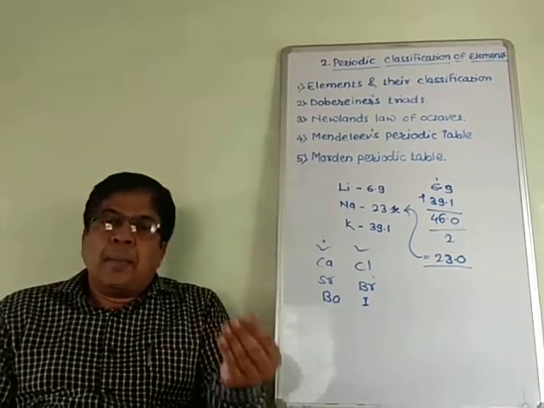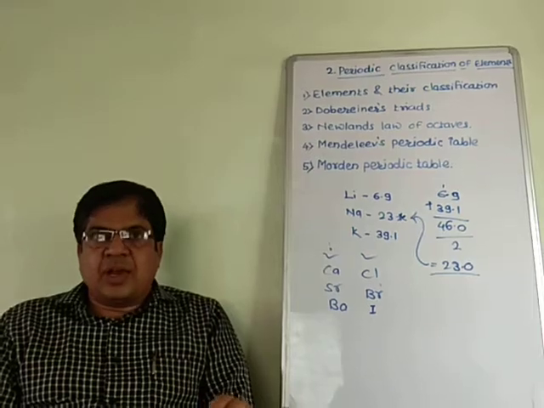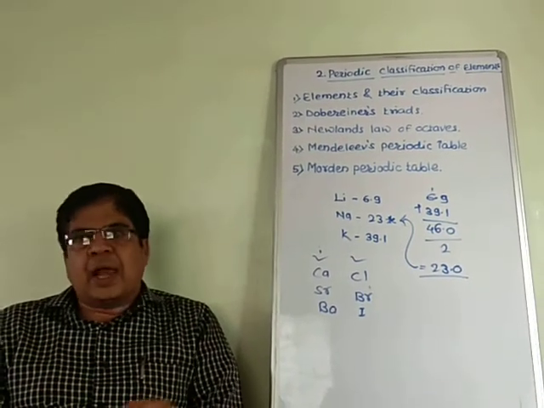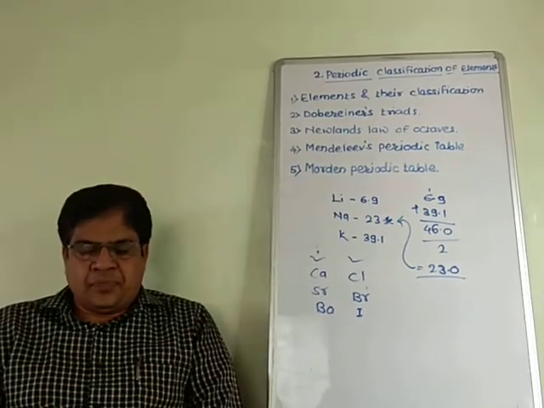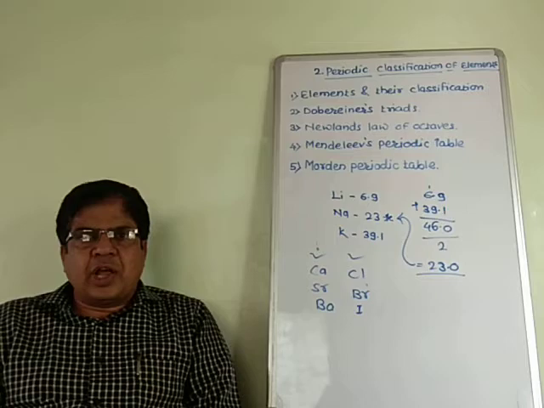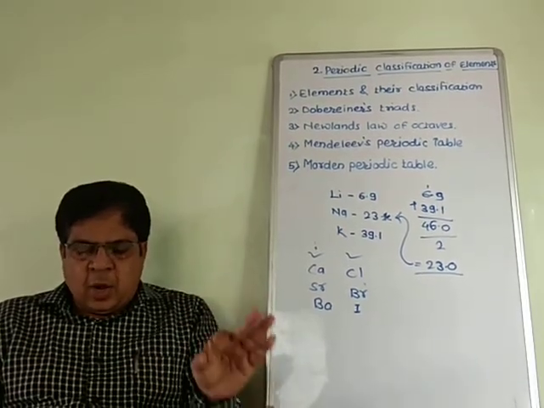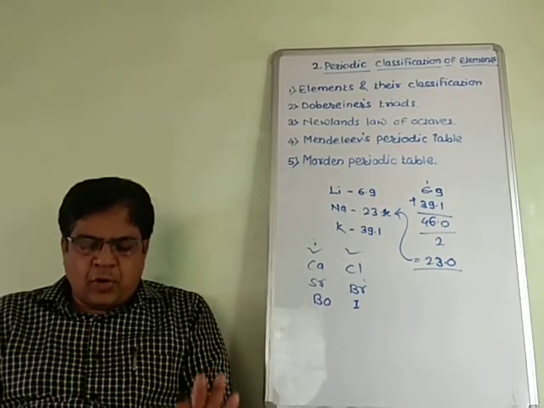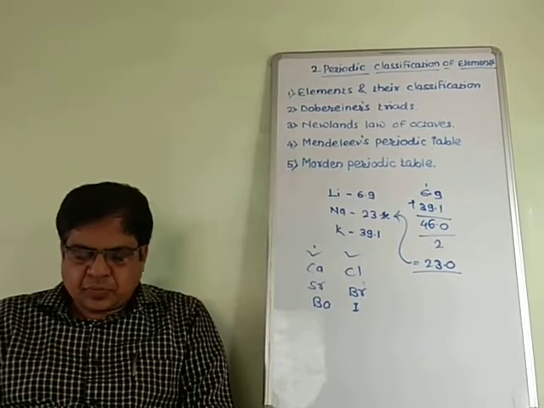Then Mendeleev's periodic law: the elements with physical and chemical properties are a periodic function of their atomic mass. This is Mendeleev's periodic law. What is Mendeleev's periodic law? Mendeleev's periodic law is that the physical and chemical properties of elements are a periodic function of their atomic masses.